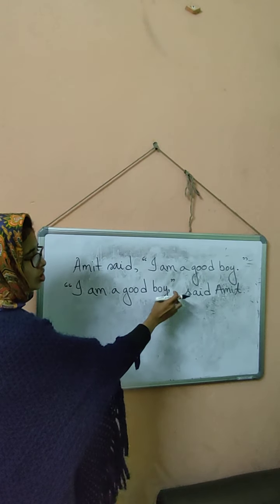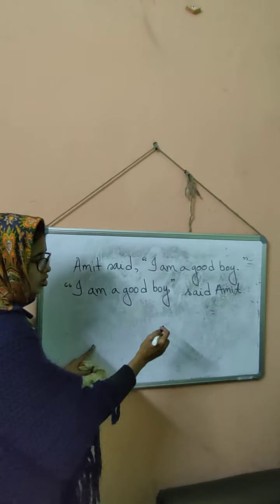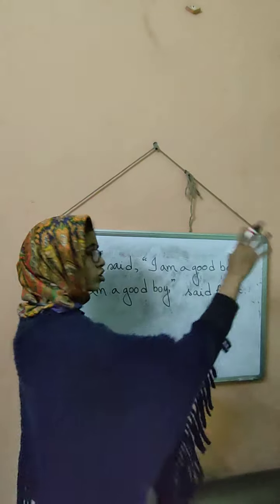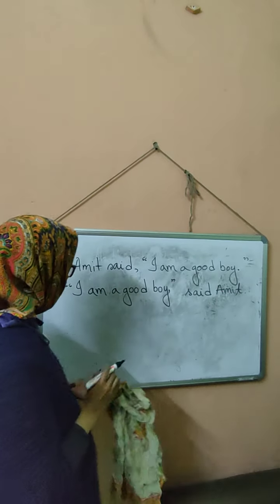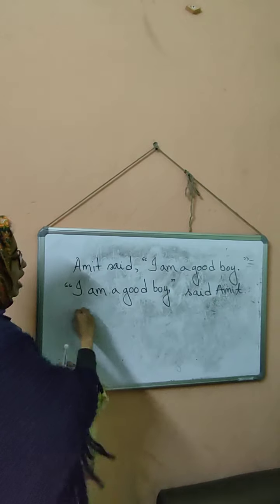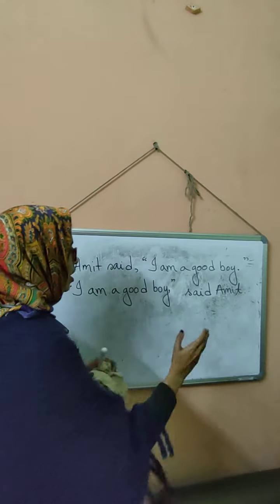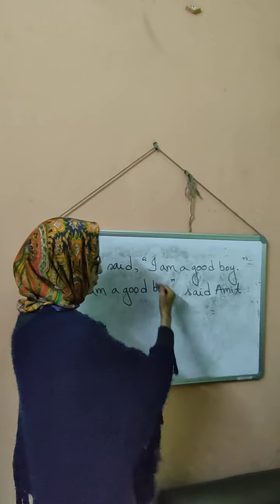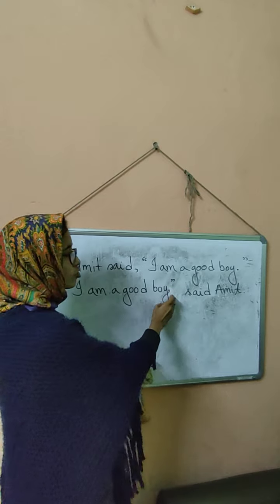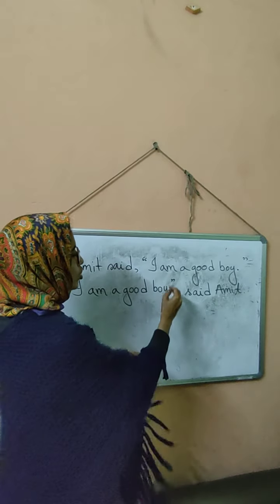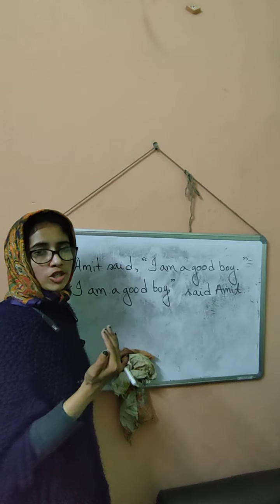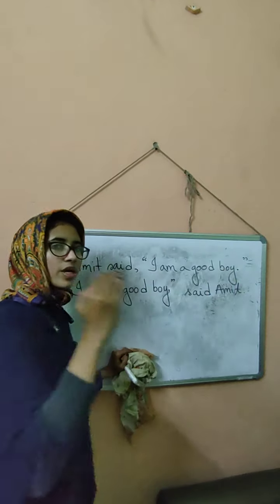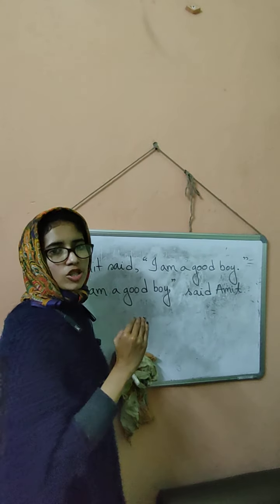You give this comma before the inverted comma gets closed, and then just write said Amit or whatever the reporting verb is, said or asked. That's it. So what's the difference? I am a good boy. This is a statement, but as there is another part of the sentence after this direct speech, we should not give a full stop in the middle. So we give a comma before the inverted comma gets closed, because it is believed that the punctuation should be placed before the inverted comma gets closed.